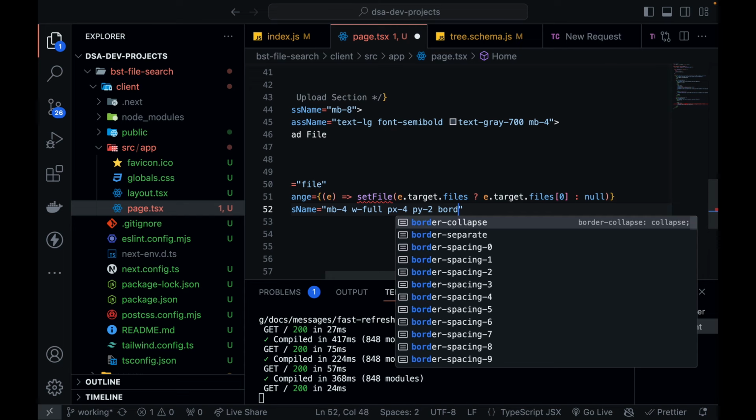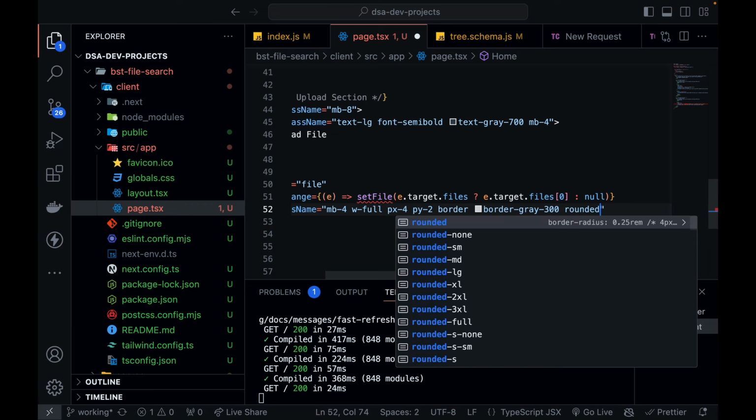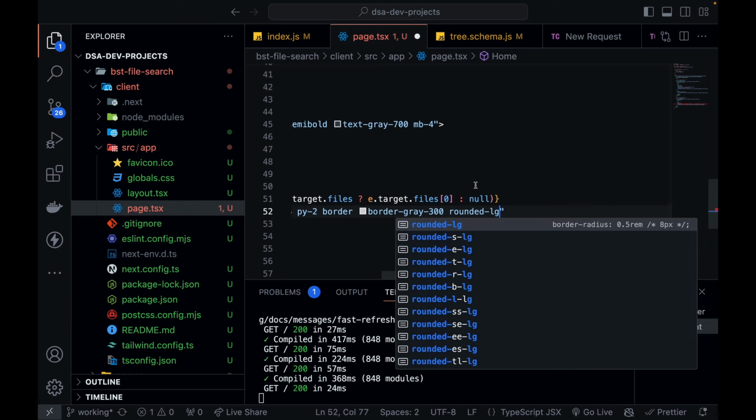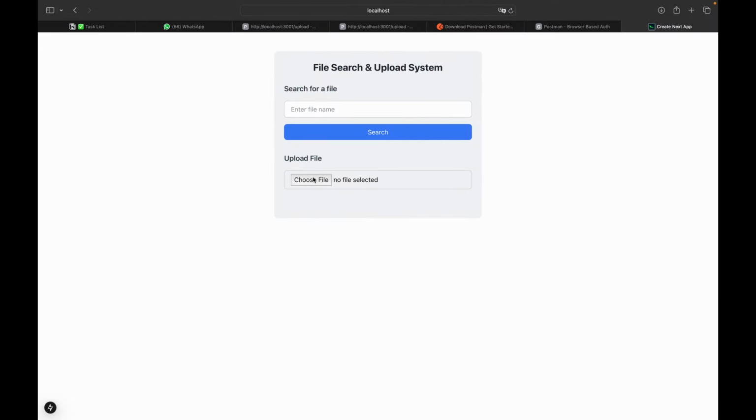Then let's give it some border, colored border, basically border gray 300, and let's make it rounded large. I think this is good. Yeah, I think this is actually good enough.